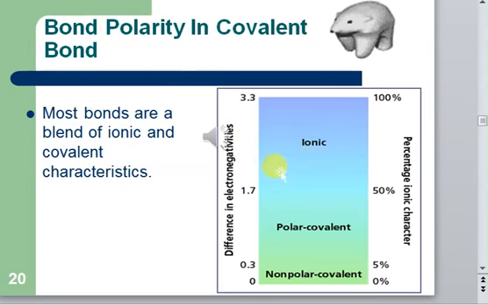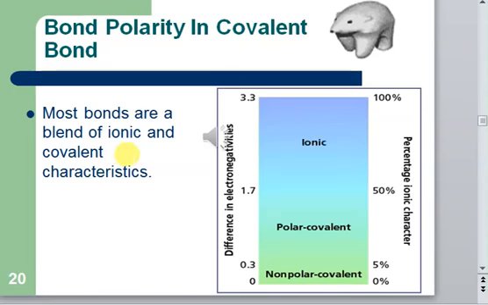You see? So if you want to decide if a bond is polar or non-polar, just see the electronegativity difference. If the difference is between 0 and 0.3, then the bond will be non-polar covalent. If it is between 0.3 and 1.7, then the bond will be polar covalent. And if it is 1.7 or higher, then the bond will be ionic.